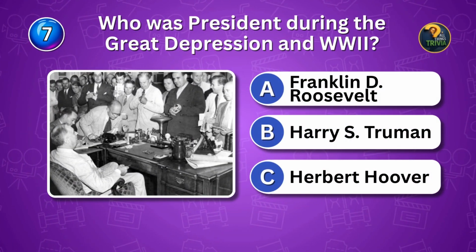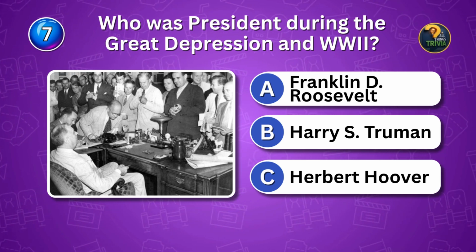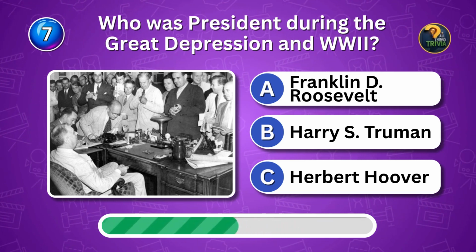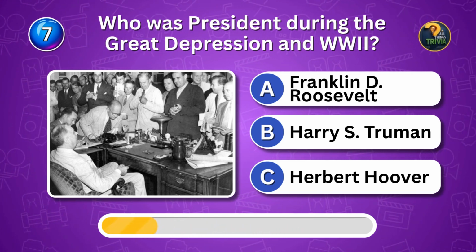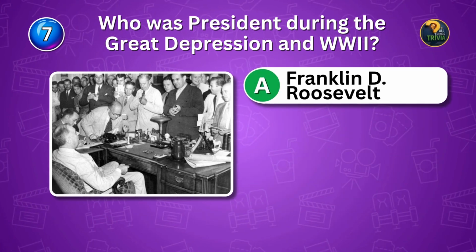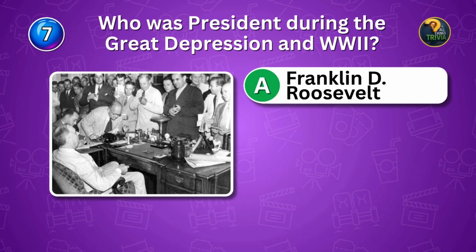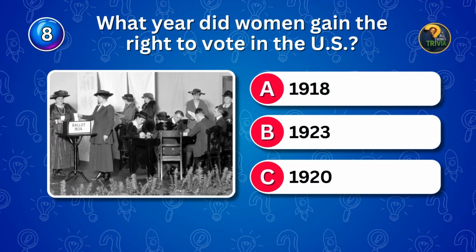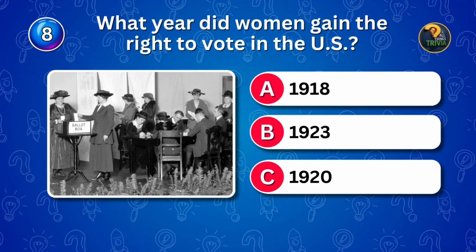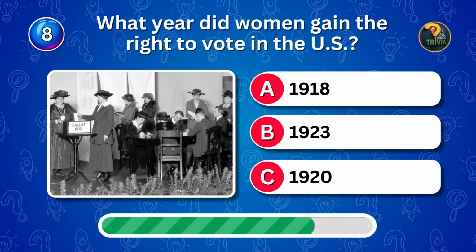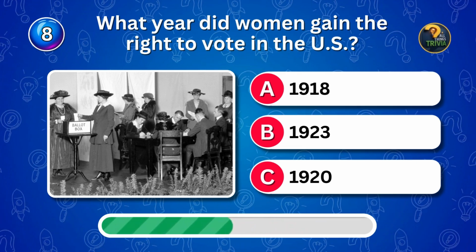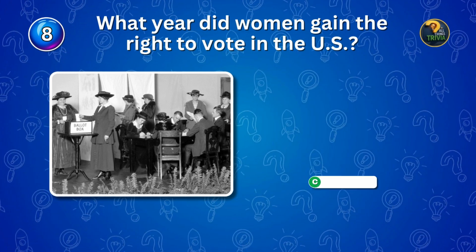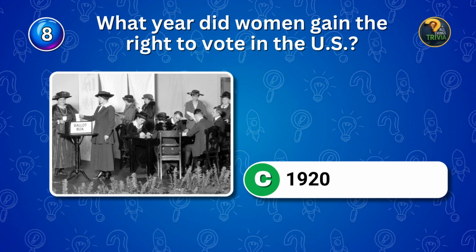Who was president during the Great Depression and World War II? Leader through crisis. Who? FDR led through both crises. What year did women gain the right to vote in the U.S.? Voting rights. Which year? Women gained voting rights in 1920.